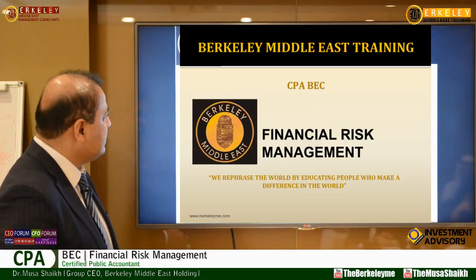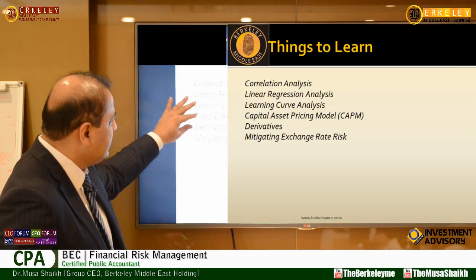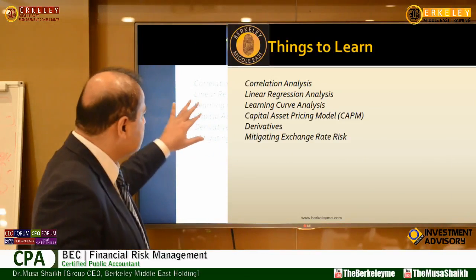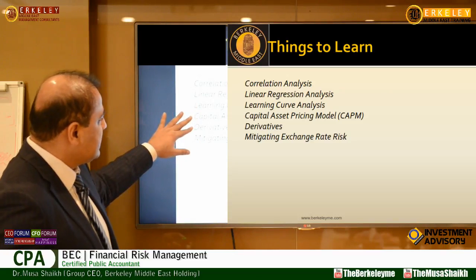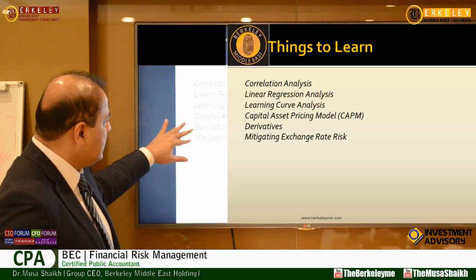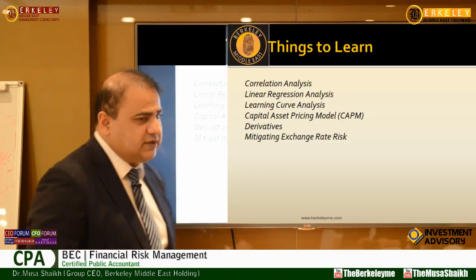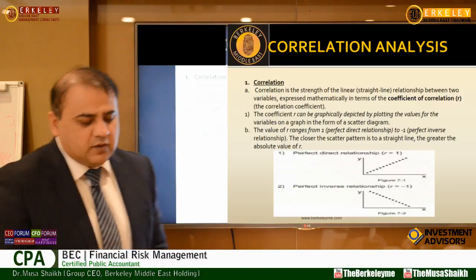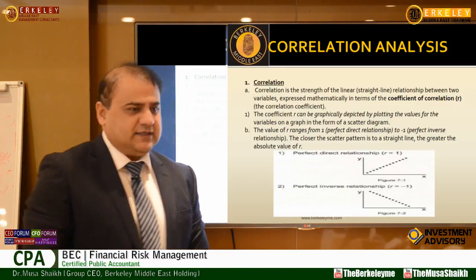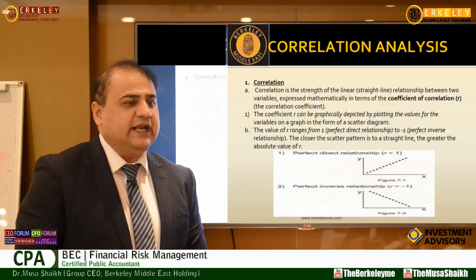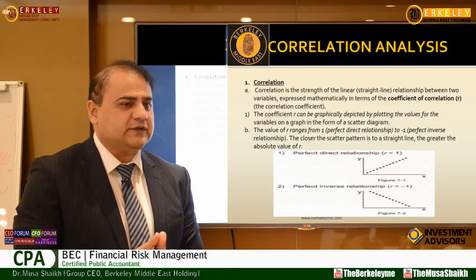In finance risk management, we'll see what is correlation, linear regression analysis, learning curve analysis, the capital asset pricing model, and derivatives mitigating exchange rate risk. What is correlation? As I explained, correlation is a relation of two variables, right?